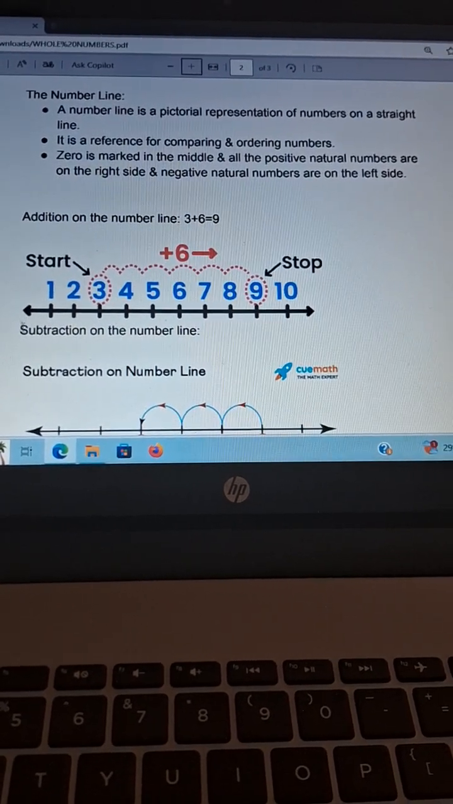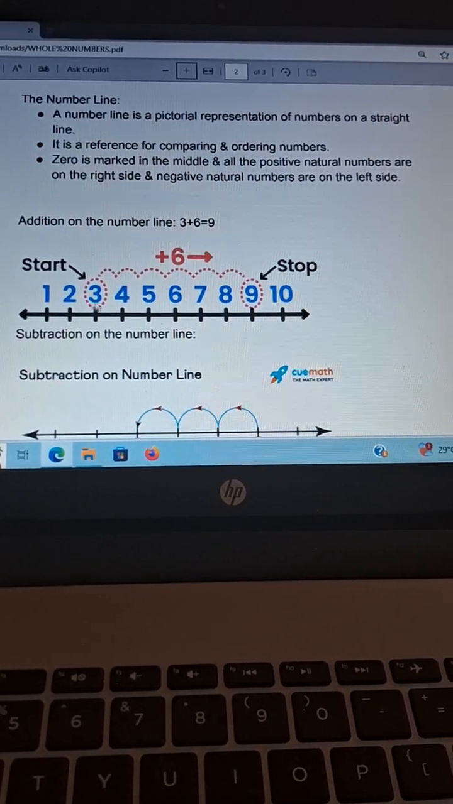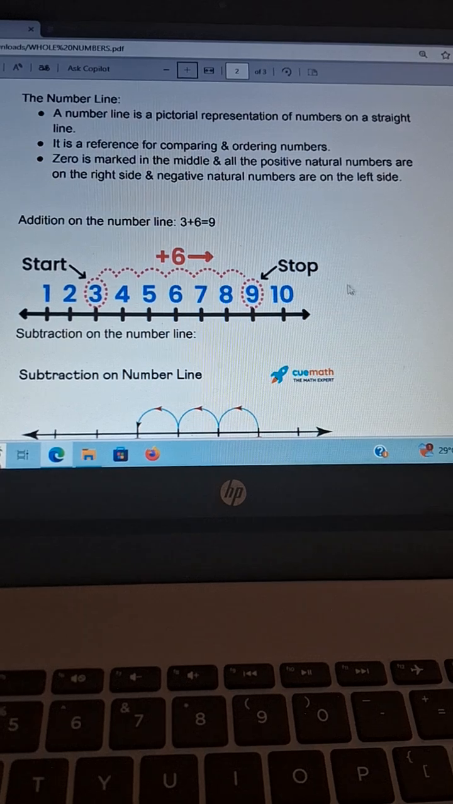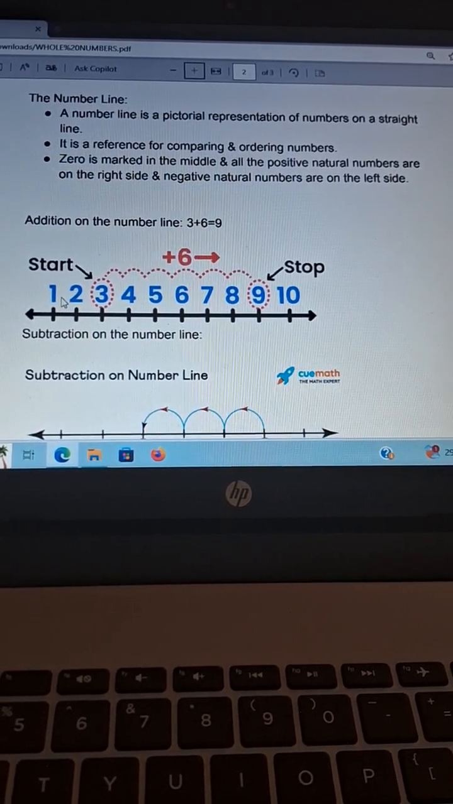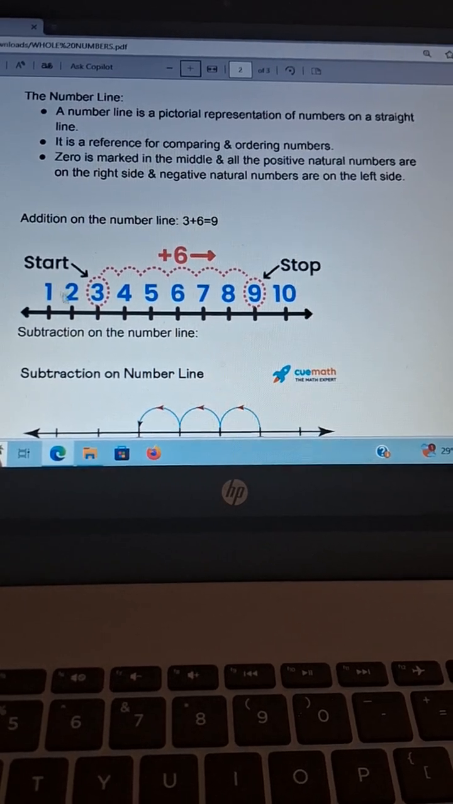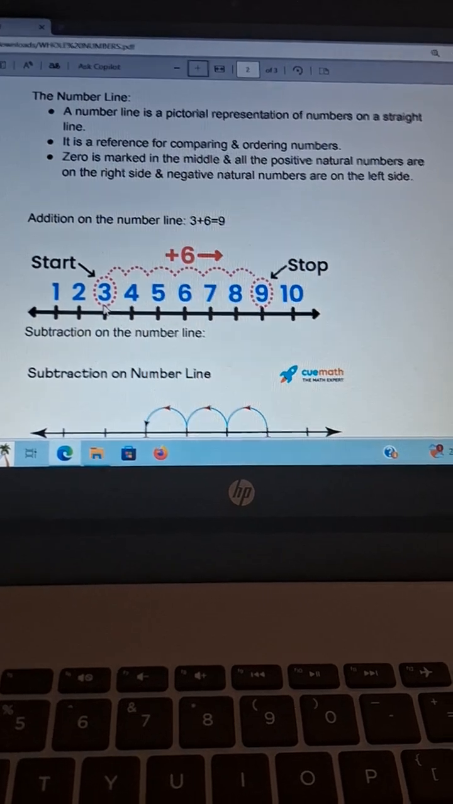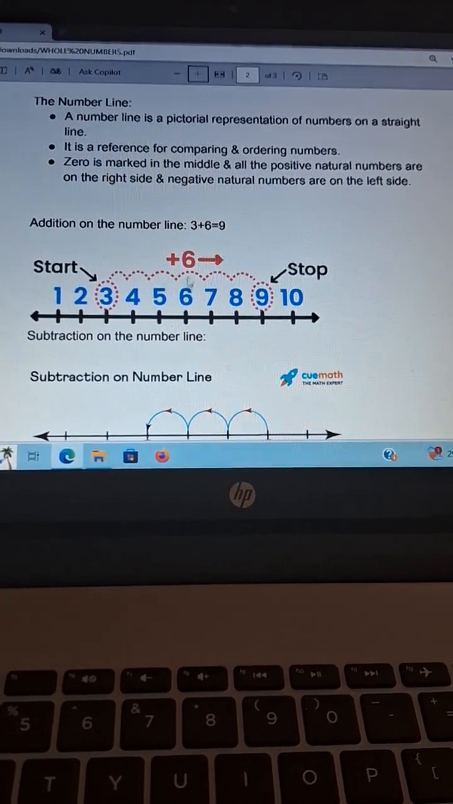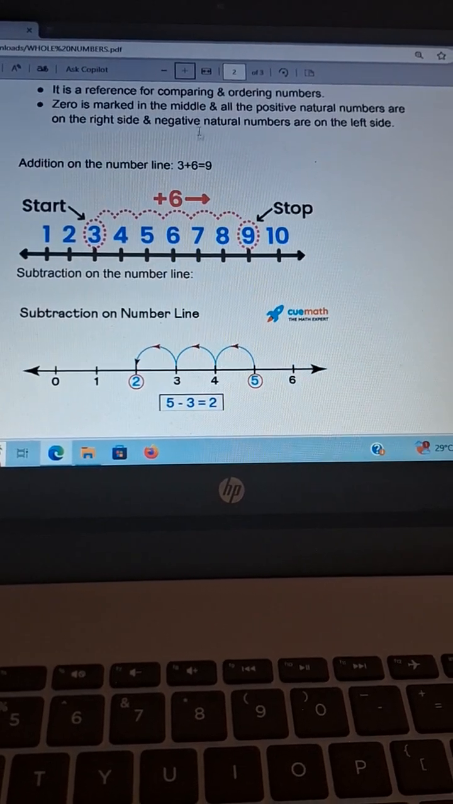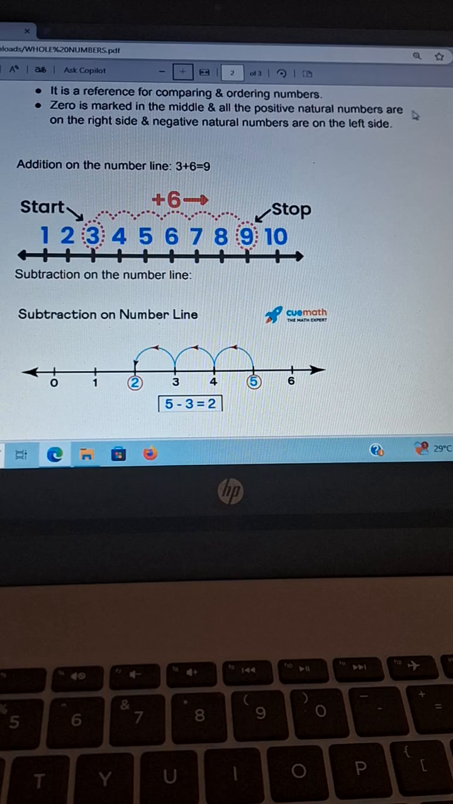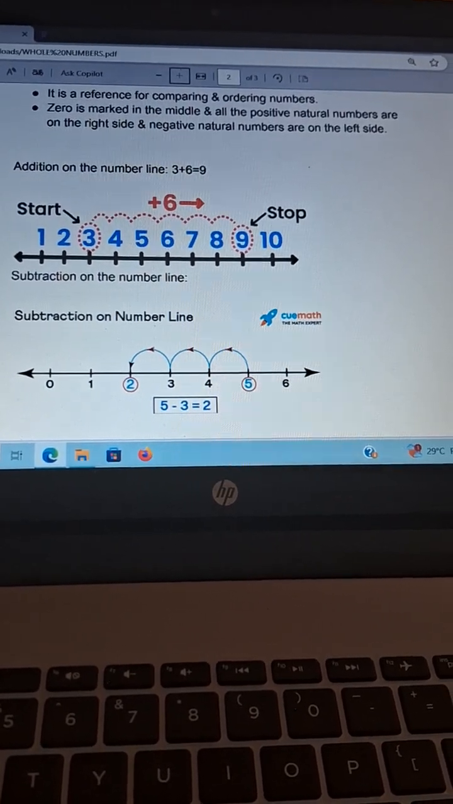So here 0 is in the middle and almost all the numbers are at equal intervals. It is the reference for comparing and ordering numbers. We can compare the numbers here, and we can add, subtract, or multiply the numbers on the number line. 0 is marked in the middle, and all the positive natural numbers are on the right side and negative numbers are on the left side.